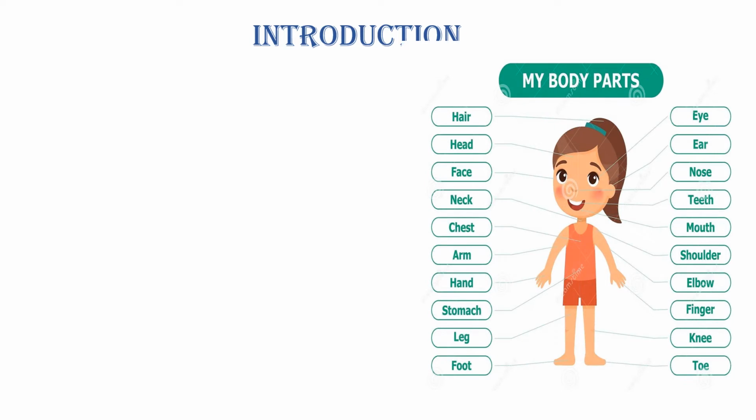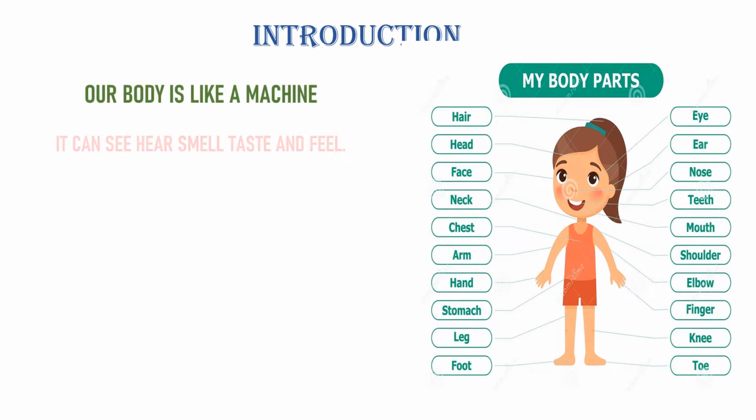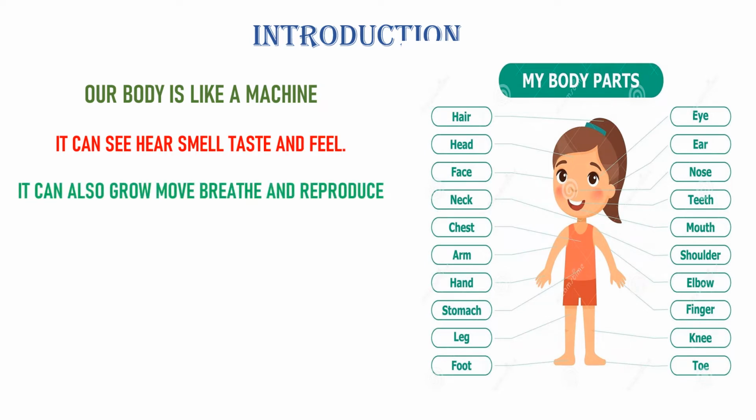This is our body. See, you'll find the various parts of your body: head, face, neck, chest, arm, hand, stomach, leg, foot, toe, knee, finger, elbow, shoulder, mouth, teeth, nose, ear and eyes. So these are the various parts of your body. Actually, our body is like a machine. It can see, hear, smell, taste and feel. It can also grow, move, breathe and reproduce.